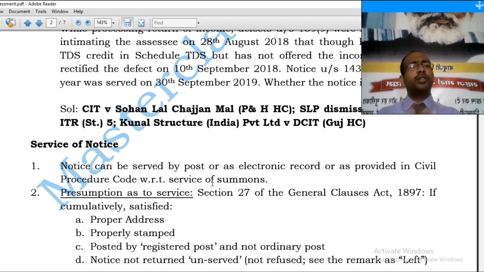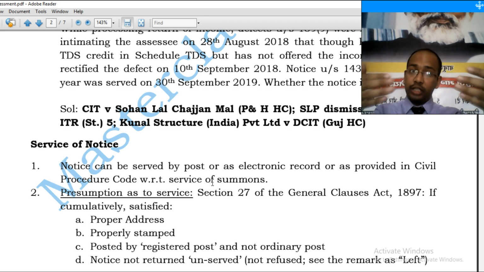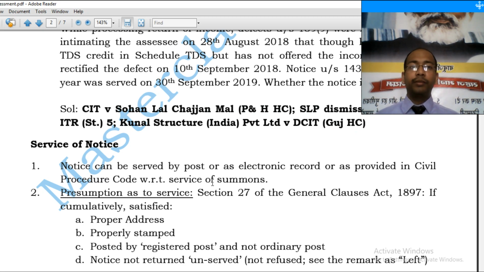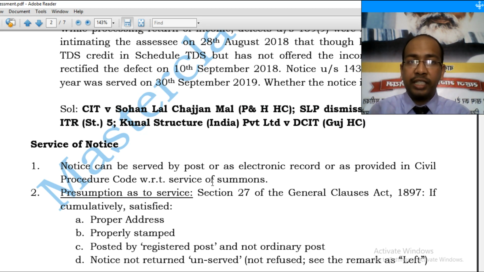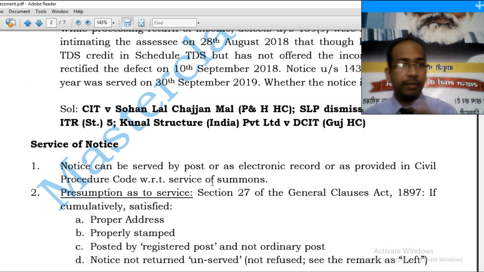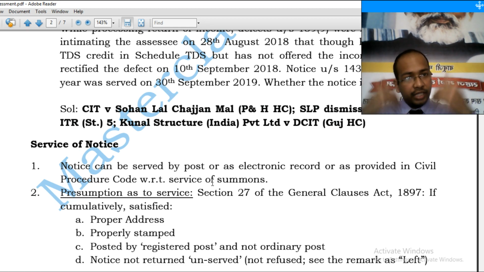So what happens? Notice under section 143(2) was issued, served, and assessment was completed ex parte. In an appeal, the assessee claims that no notice was served upon him, so therefore he could not attend the proceedings, and therefore the assessment proceedings have been completed ex parte. Now since the proceedings have been completed ex parte, he is taking a plea before the Honorable CIT appeal that, Your Honor, I have not been served with the notice.